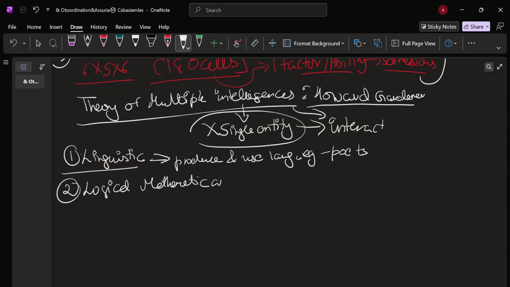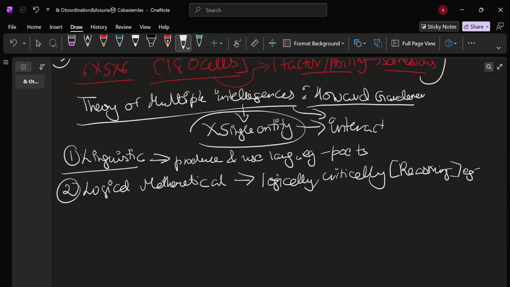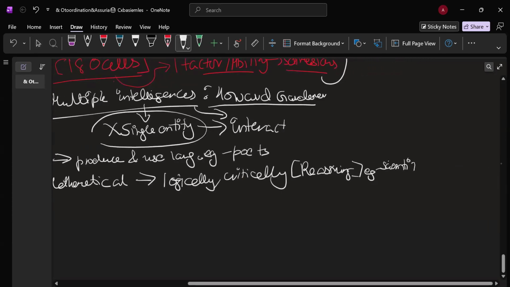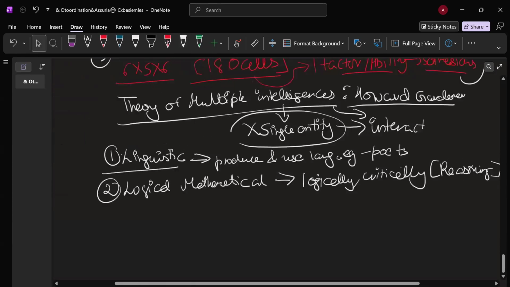These people have the ability to think logically, critically, and solve problems. People high on this engage in abstract reasoning. Reasoning is very important here, and it is usually done by scientists. You can consider this example, scientists. Okay?